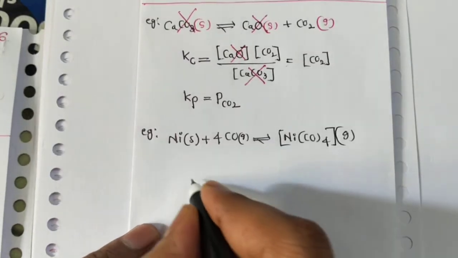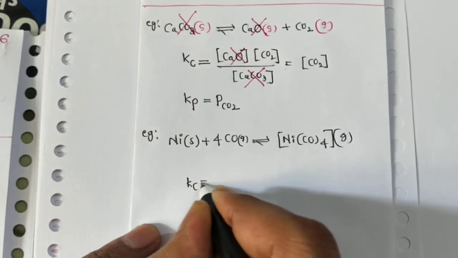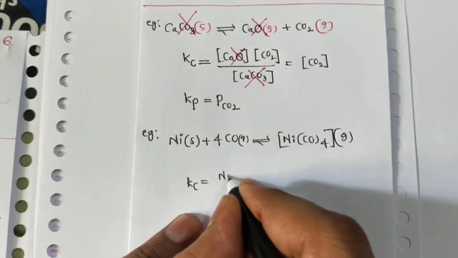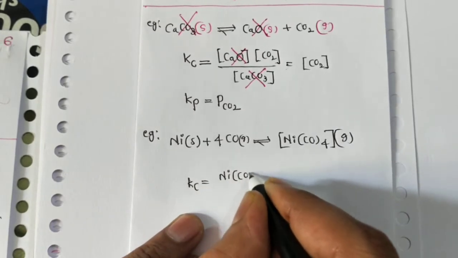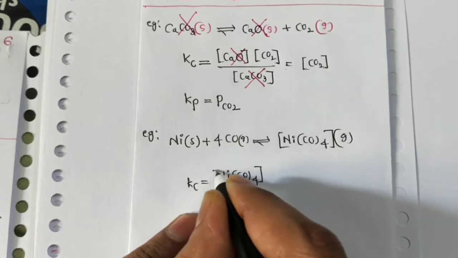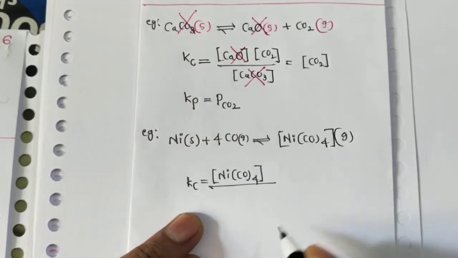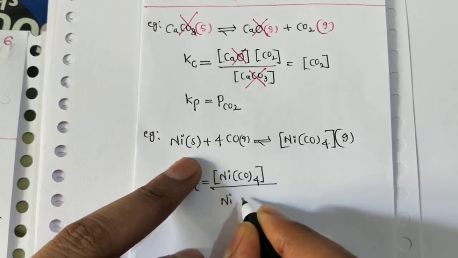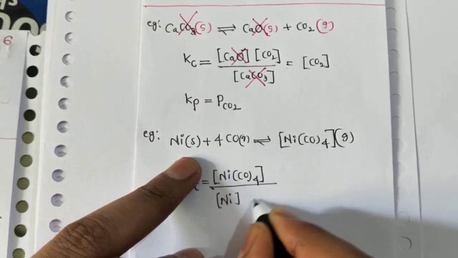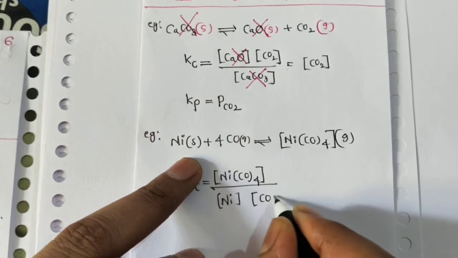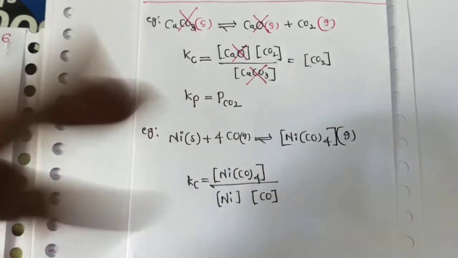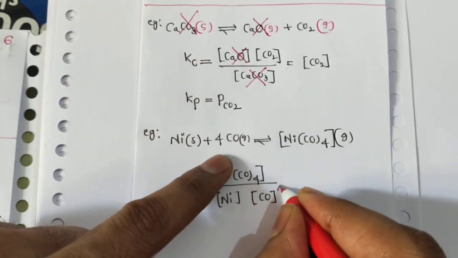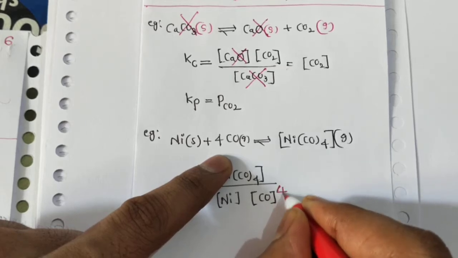Now write down the equilibrium constant Kc: the concentration of nickel tetracarbonyl, the concentration of nickel, and the concentration of carbon monoxide, with the stoichiometric coefficient 4.